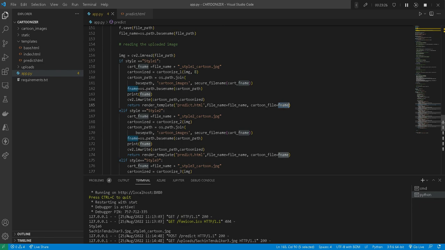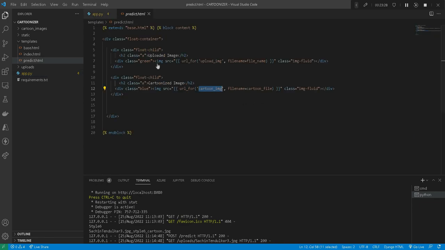And we are rendering this on predict.html. If you see predict.html, we have both the names, file underscore name and cartoon underscore file. And very important, we have to keep all these things under double curly braces, so that we can supply all the things which are there.